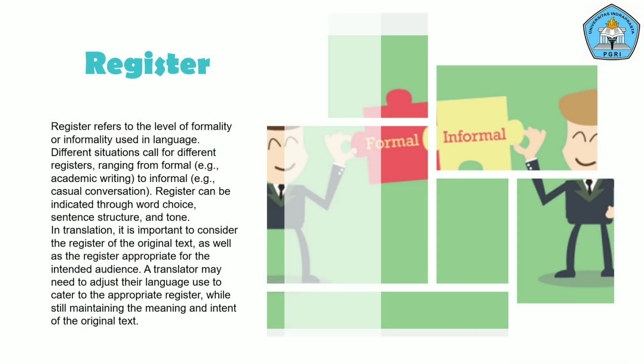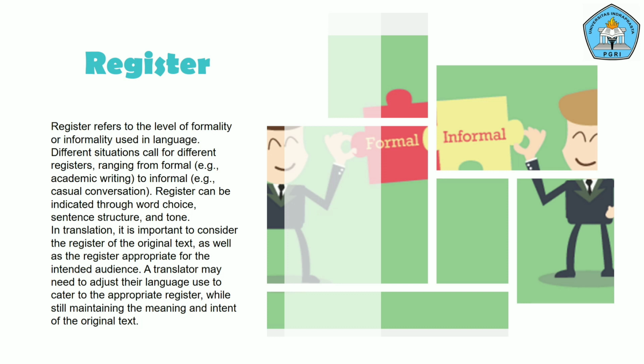Next is register. Register refers to the level of formality or informality used in language. Different situations call for different registers, ranging from formal, for example, academic writing, to informal, for example, casual conversation. Register can be indicated through word choice, sentence structure, and tone.